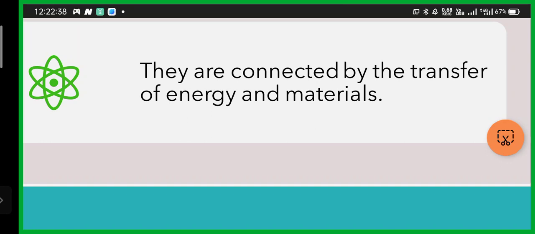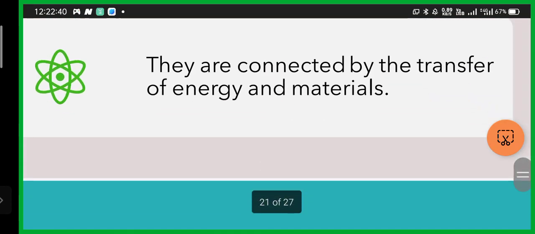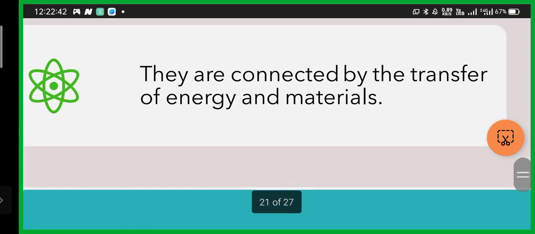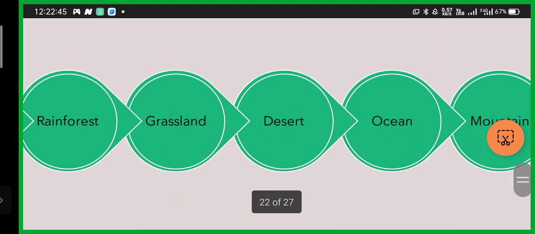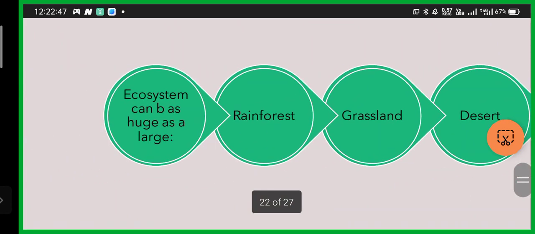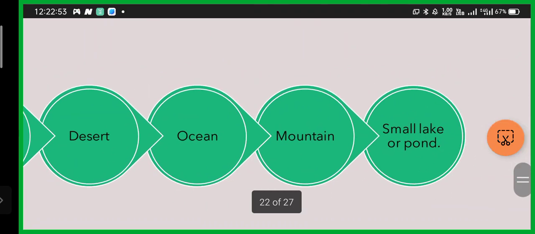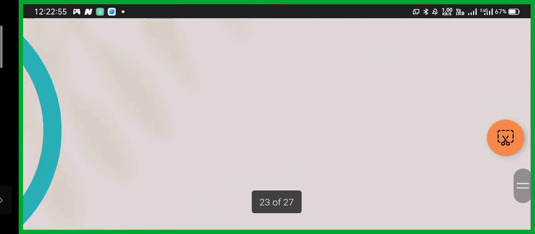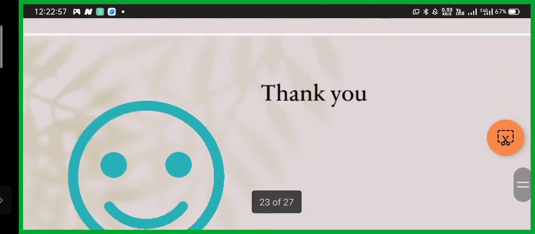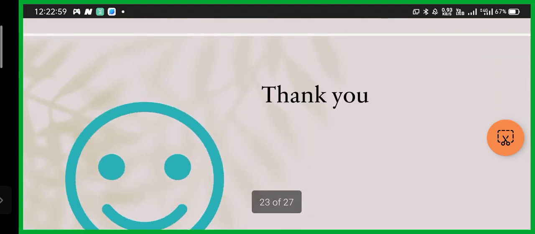That is how the ecosystem and all these are connected with each other by energy and materials. An ecosystem can be as huge as a rainforest, grassland, desert, ocean, mountain, or as small as a lake or pond, etc. So for today, this much we have completed, our part one.